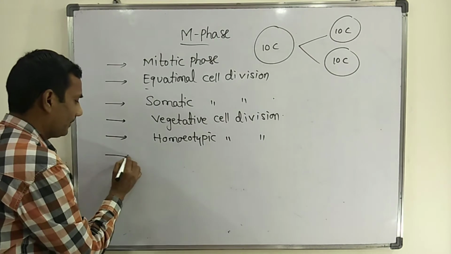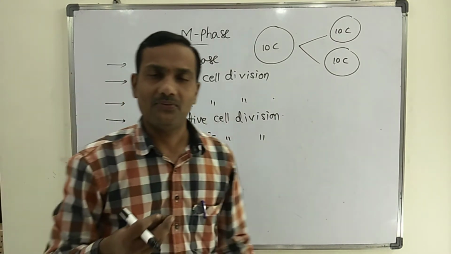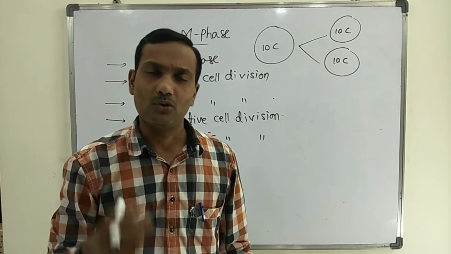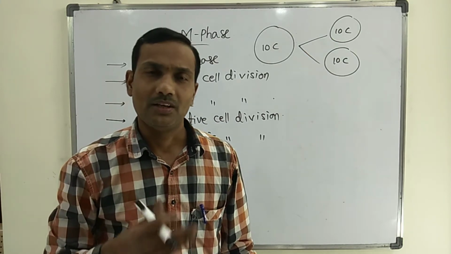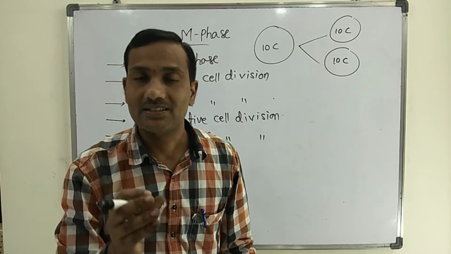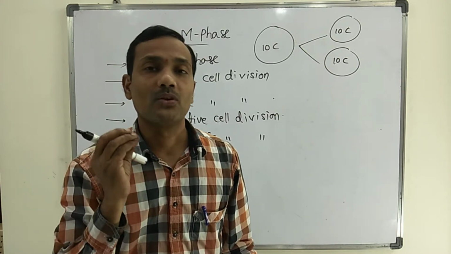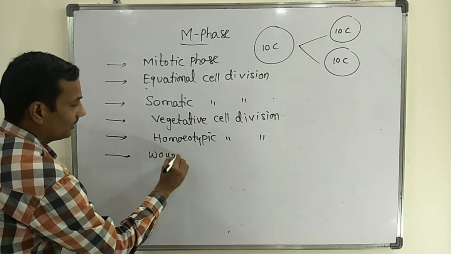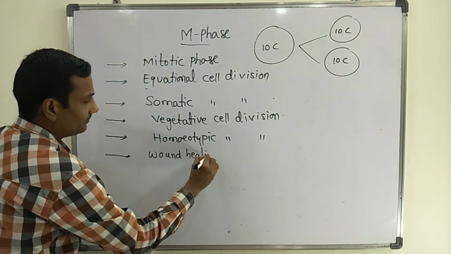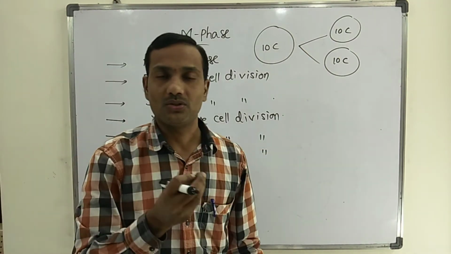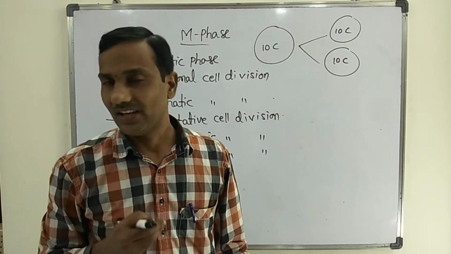In the majority of organisms, in higher plants, higher animals, lower plants and lower organisms, this process helps to cure wounds. So it is also called wound healing cell division. Different terms are given by different scientists.